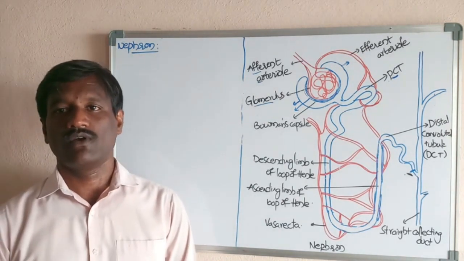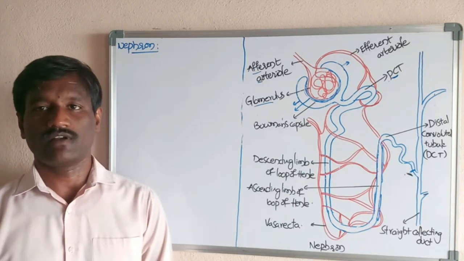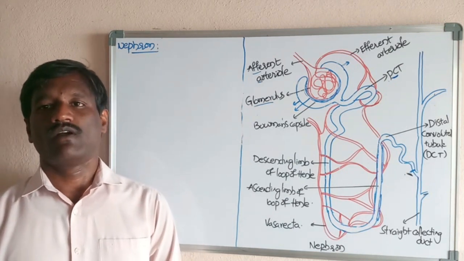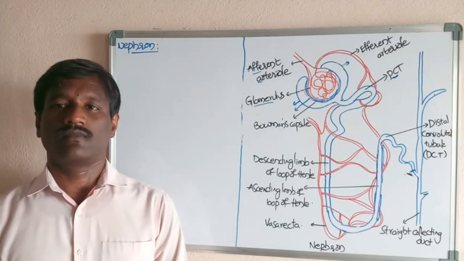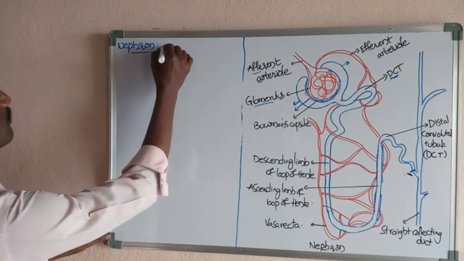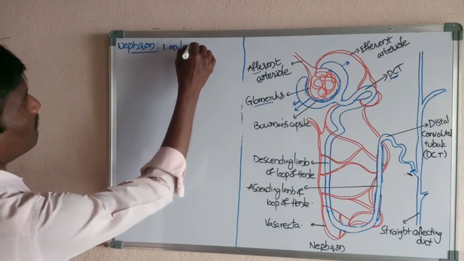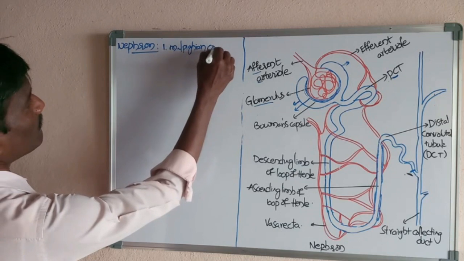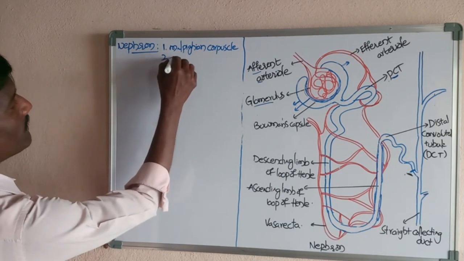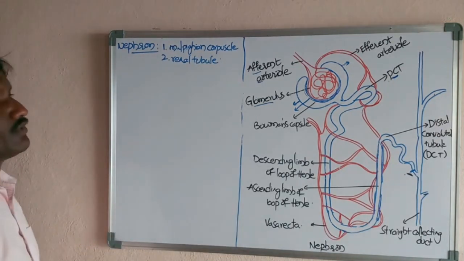Okay, students. Now let us discuss the structure of the nephron. Students, listen carefully. It is a very interesting topic. The nephron consists of two main parts. Which are the two parts? One is the Malpighian corpuscle. Next, the second one is the renal tubule.